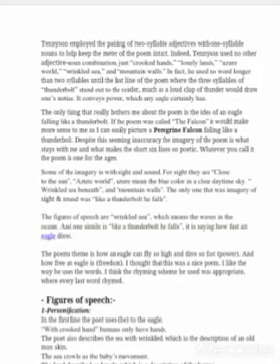Tennyson employed the pairing of two-syllable adjectives with one-syllable nouns to help keep the meter of the poem intact. Indeed, Tennyson used no other adjective-noun combination: crooked hands, lonely lands, azure world, wrinkled sea, mountain walls.